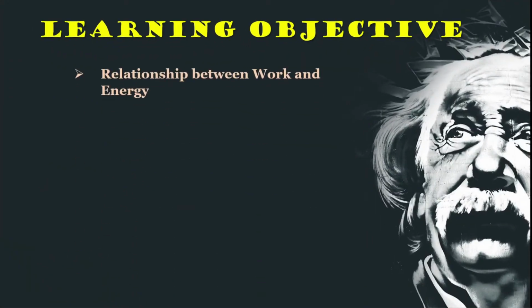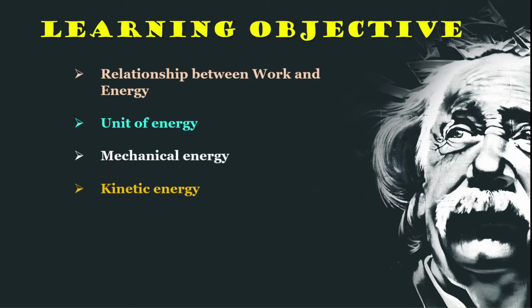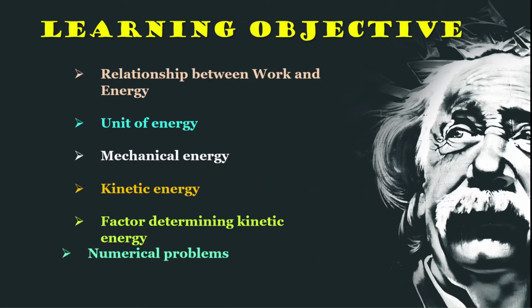What are the learning objectives of these presentations? First one, we are going to learn the relationship between work and energy. See, already we have learned work in the previous class. So in this class we are going to learn about the relationship between work and energy. Next one is unit of energy. Third one is mechanical energy and kinetic energy, and factors determining the kinetic energy. And finally, with some numerical problems, we are going to end this online class.